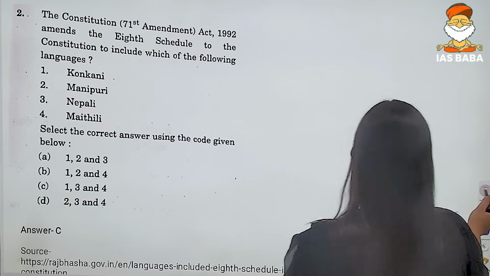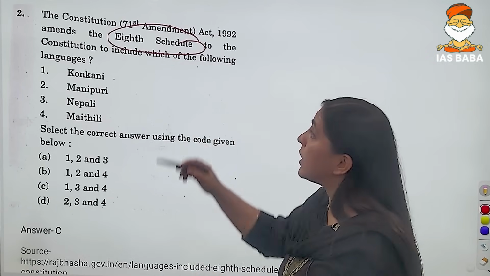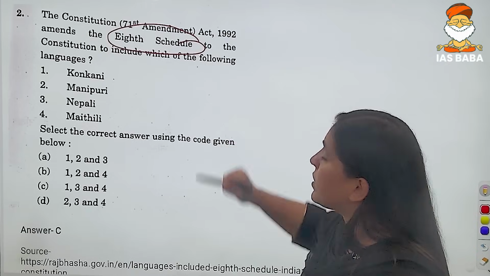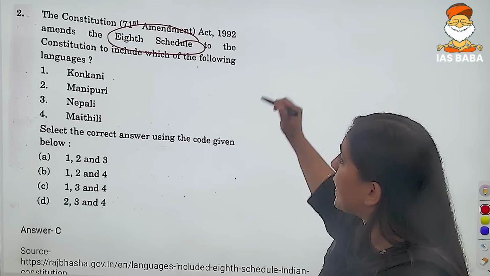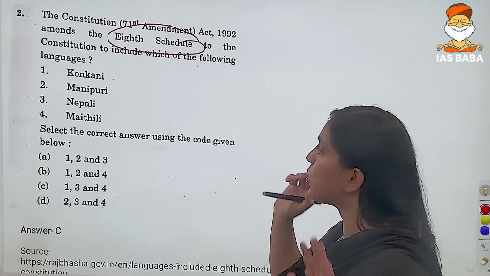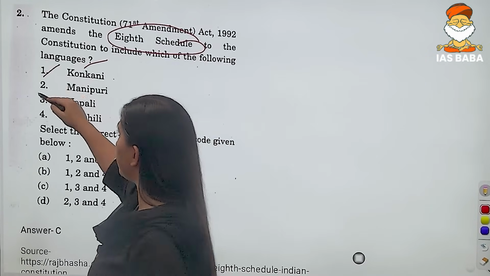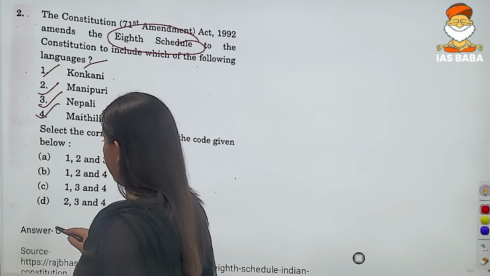This particular question has been asked from the 8th Schedule: the Constitution 71st Amendment Act of 1992 amended the 8th Schedule to include which of the following languages? That is Konkani, Manipuri, Nepali or Maithili, right?